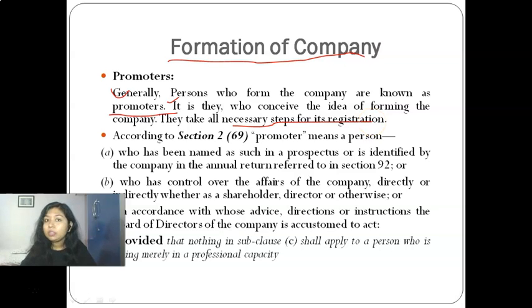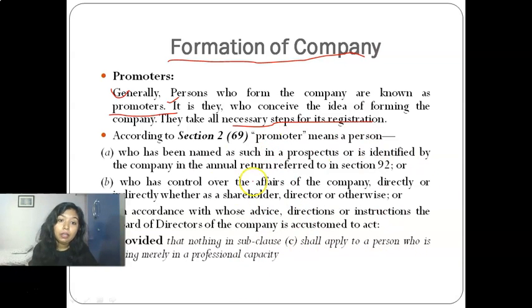There are various procedures that need to be done before incorporation. So who will comply with these procedures and provisions? They are the promoters. CA, CS, CMA, these are the professionals who help them in following those procedures, but actually the procedures need to be followed by promoters. Now, according to section 2, clause 69,